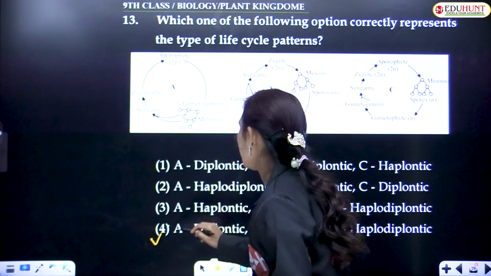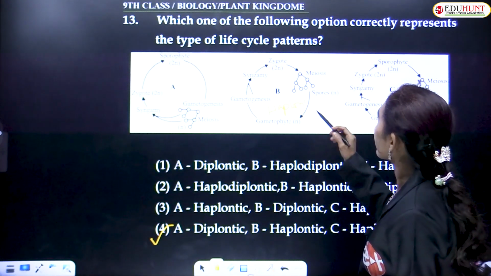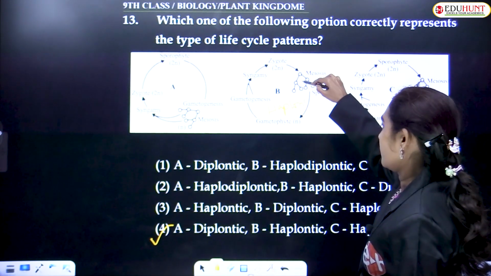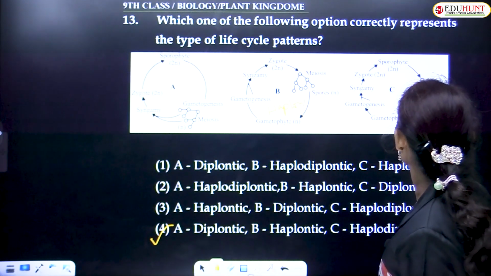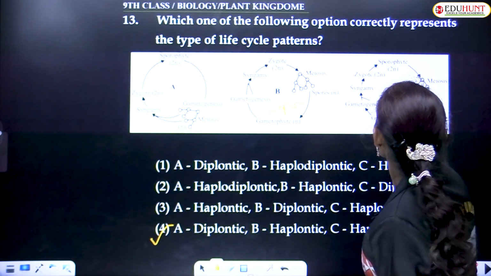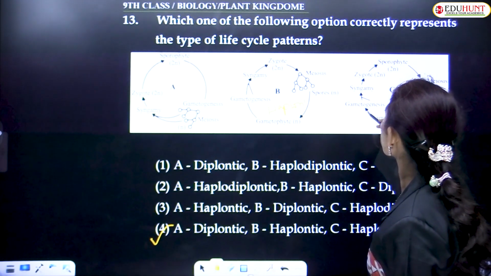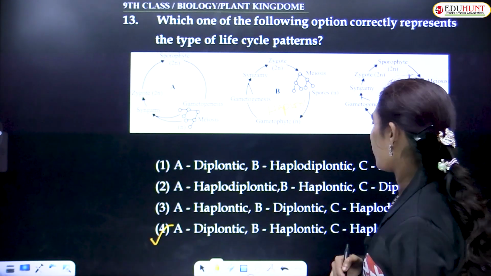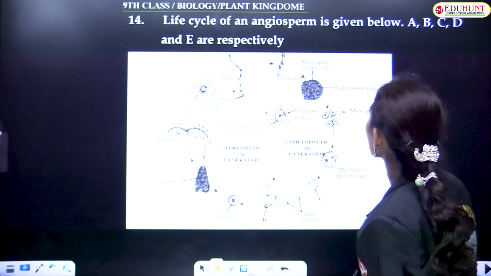B is haplontic because the zygote is immediately undergoing division. And the third one is haplodiplontic, because there is a gametophytic phase giving rise to the sporophyte. So diplontic, haplontic and haplodiplontic is the correct option.